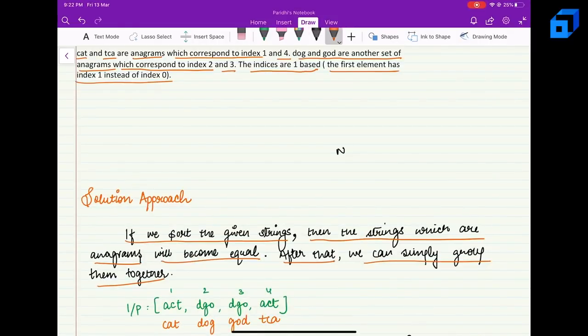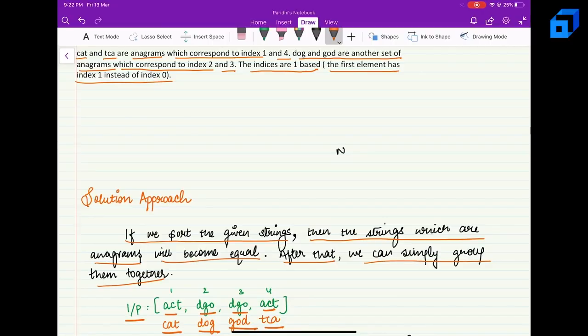Right. So here we have the input as act, dgo, dgo and act. We have got them by sorting the individual strings given in the input. So act represents cat, dgo represents dog and dgo again represents god and act represents tca. Right, so we have sorted them.